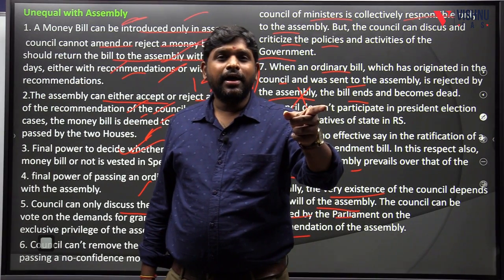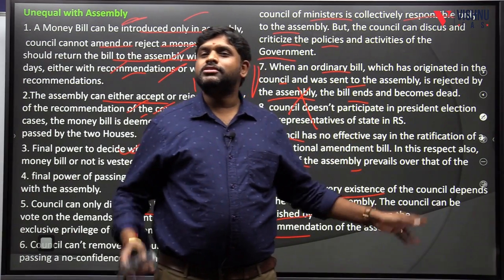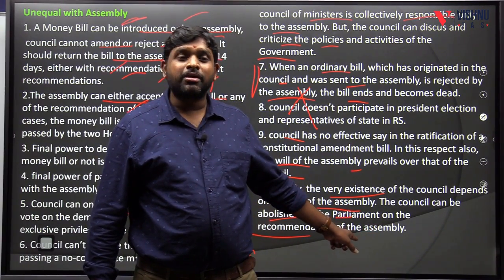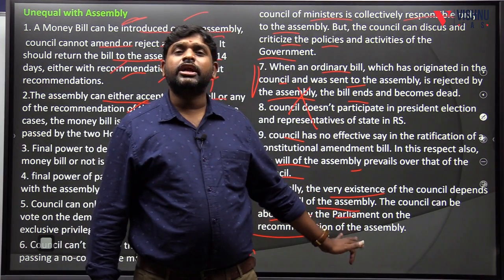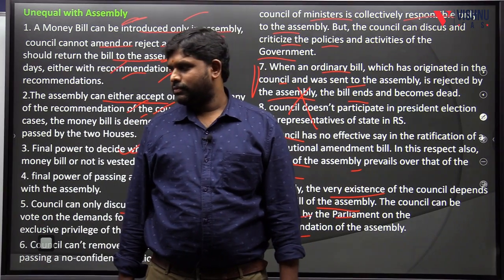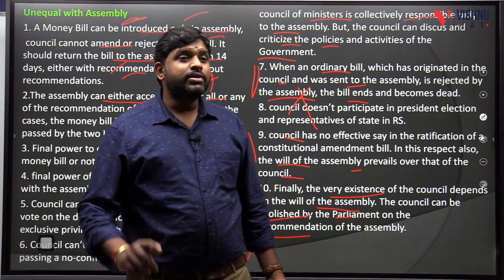So the very existence of the legislative council depends on the mercy of the legislative assembly. This is the big difference. Because the very existence of the legislative council depends upon the assembly, it is unequal with the assembly.